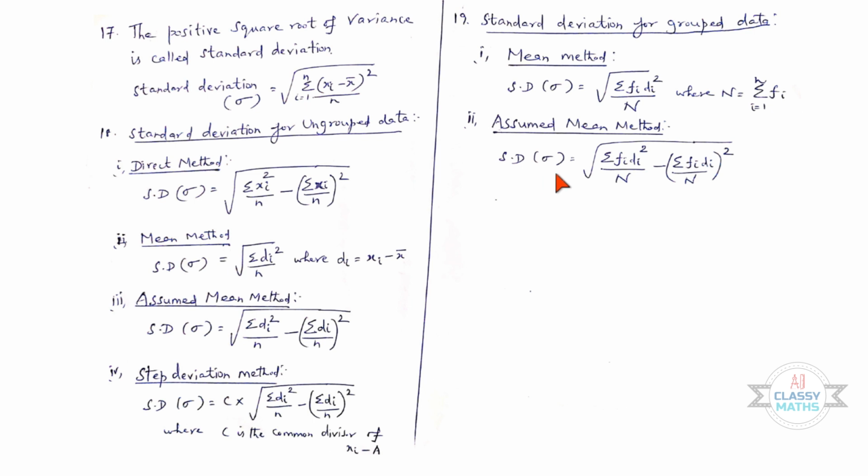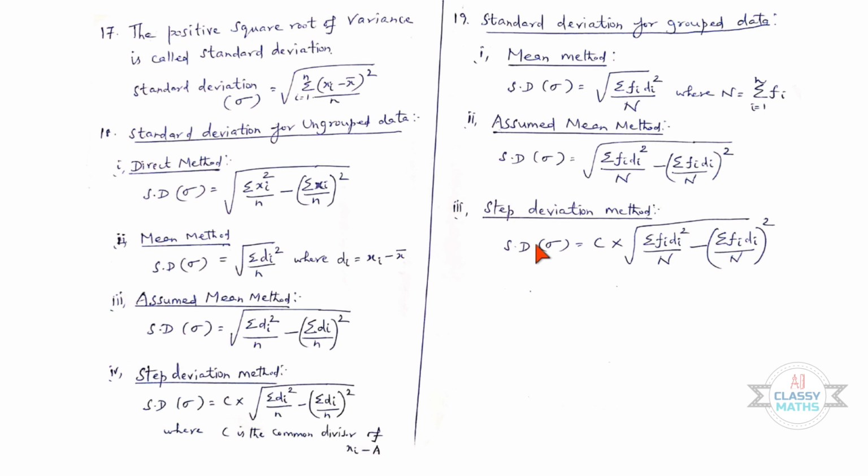Standard deviation sigma is equal to square root of sigma fi di square by n minus sigma fi di by n the whole square. Third one, step deviation method. Standard deviation sigma is equal to C into square root of sigma fi di square by capital N minus sigma fi di by capital N the whole square.